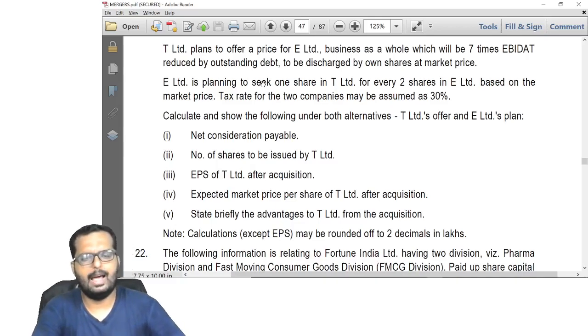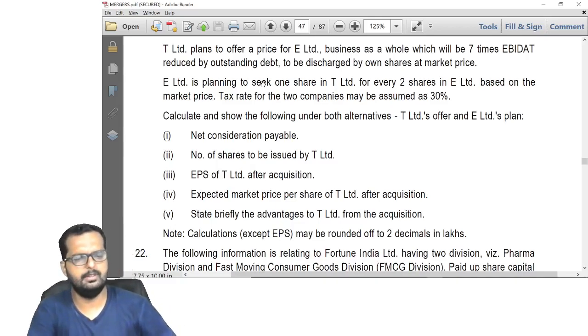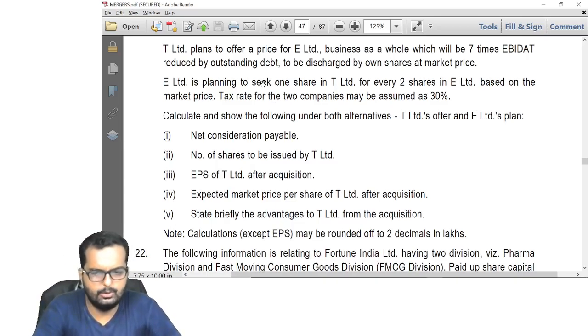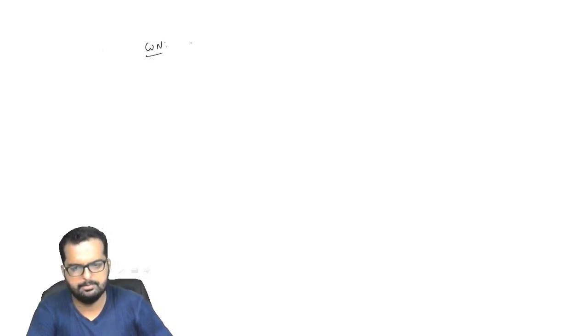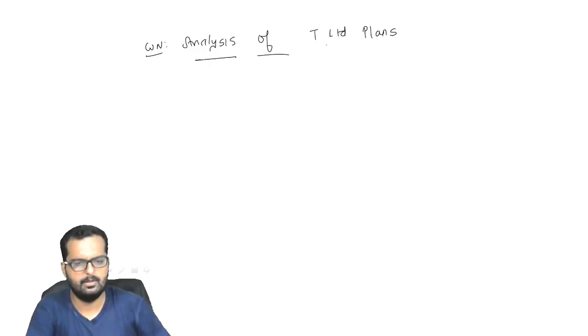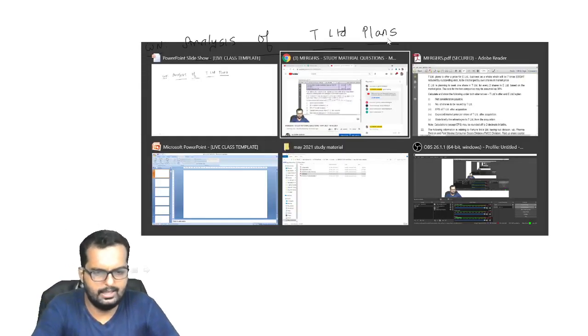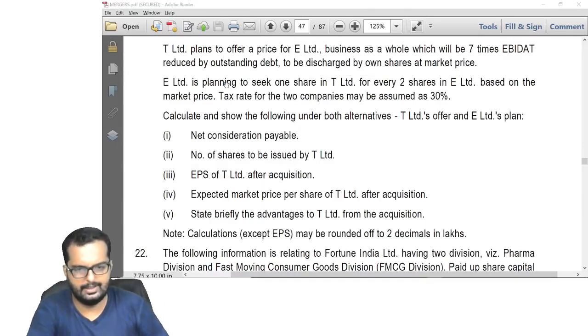T Limited plans to offer a price for E Limited business as a whole, which will be 7 times EBITDA reduced by the outstanding debt discharged by the own price. Okay, so I'll write down the next working note heading: analysis of T Limited plans. So he's saying 7 times EBITDA.